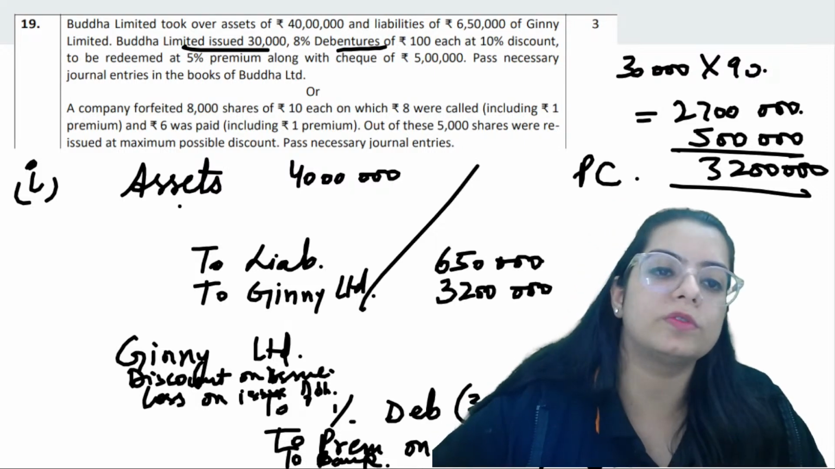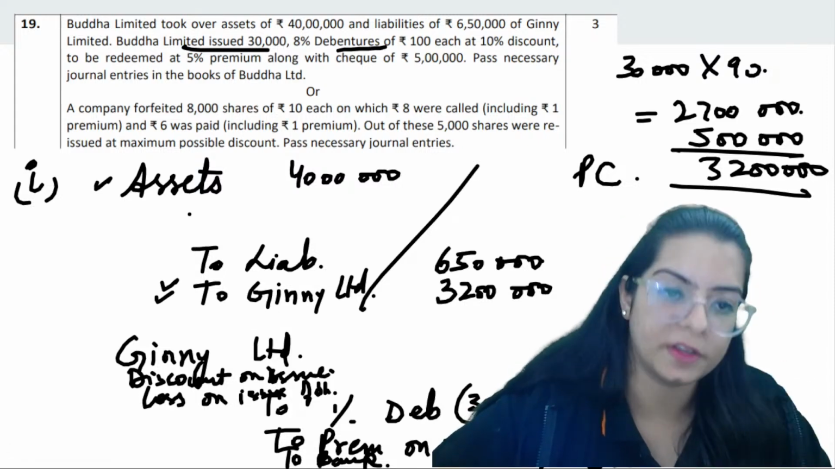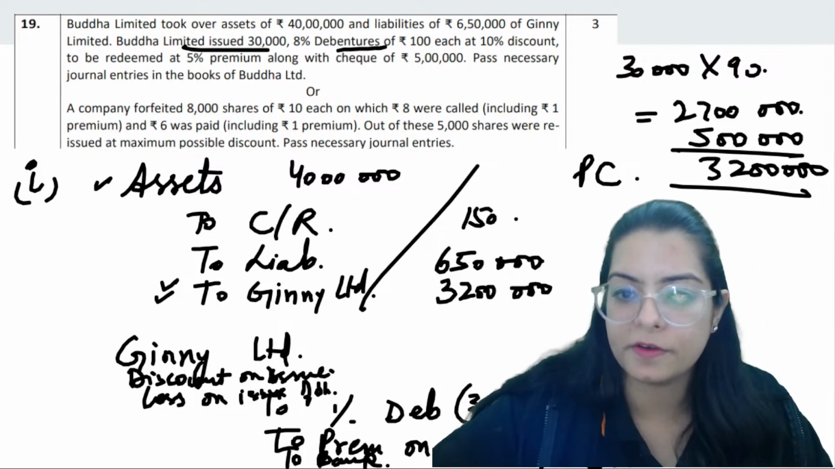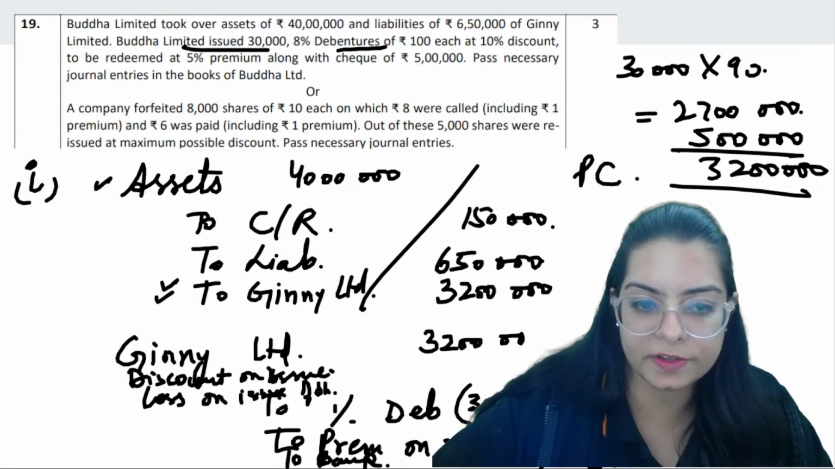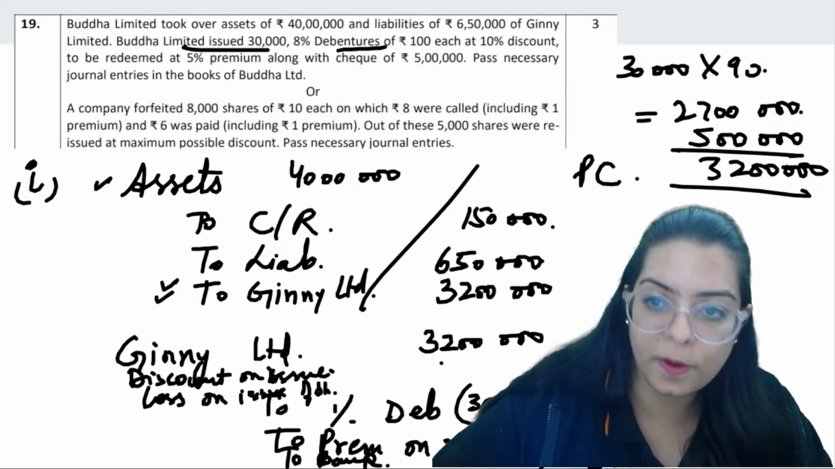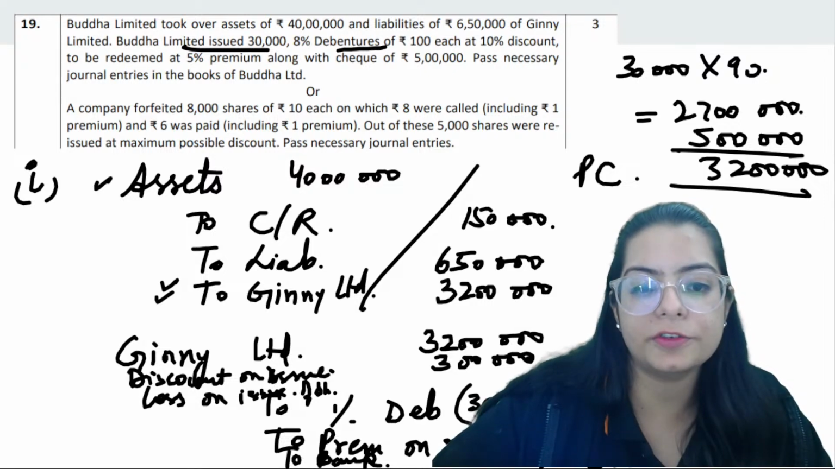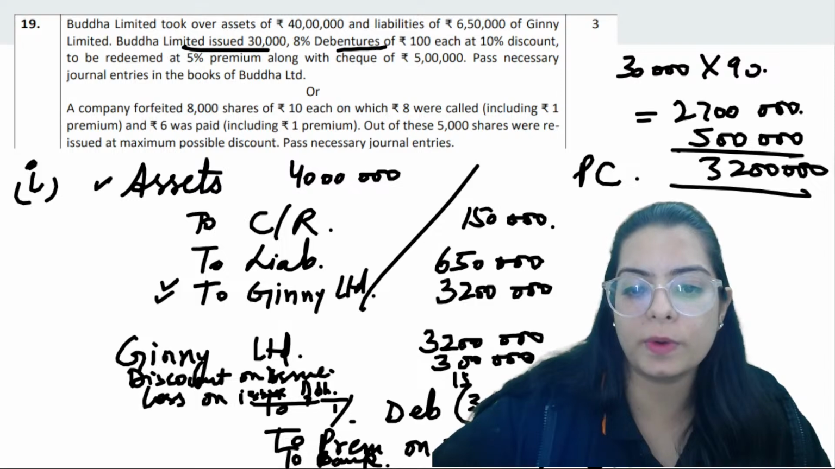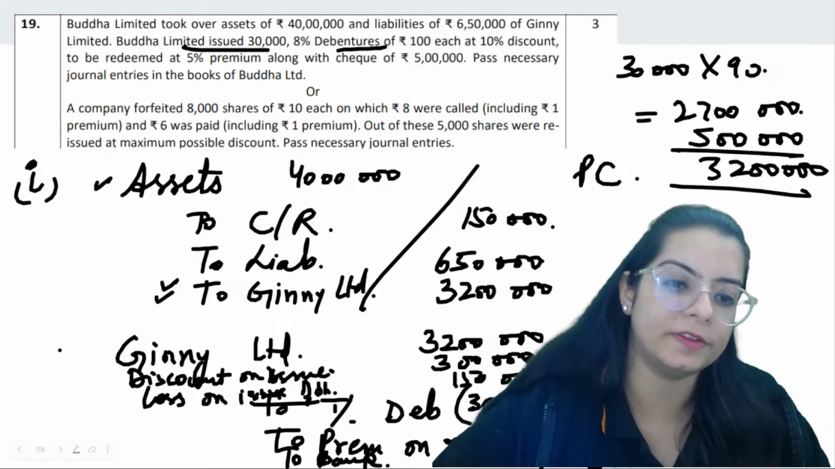Now, when you take the total of the asset side and liability side, you will see that the liability side is shorter. So you will have to introduce capital reserve of 1 lakh 50 thousand here. First entry is done. Now we gave a discount. 32 lakh is the purchase consideration. We gave a discount of 3 lakh. And now issue at premium: 5% of 30 lakh is 1 lakh 50 thousand for premium. Both sides you will post and this will be the answer.